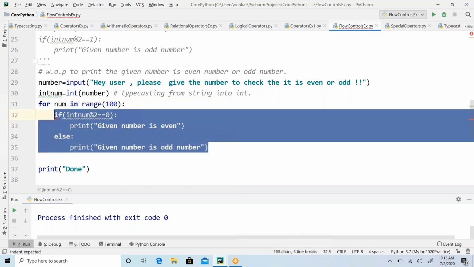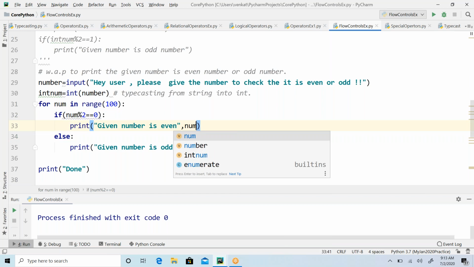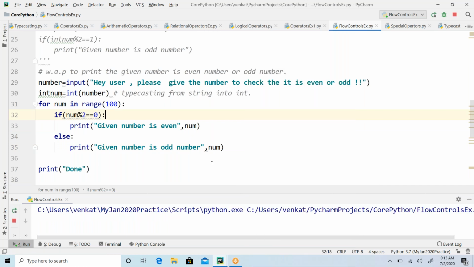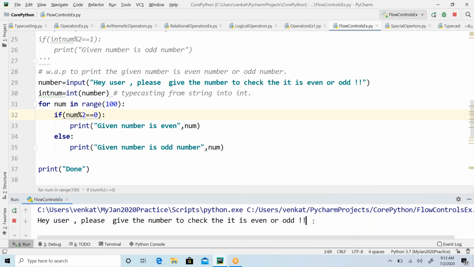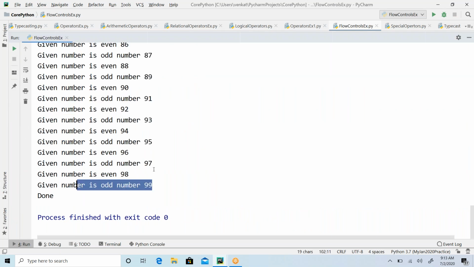You have to maintain one tab space. Here it will be number, starting from 0 and going up to 100, and every time it will tell whether the number is even or odd. So it's going to tell you 99 odd, 98 even, 97 odd, 96 even, like that.